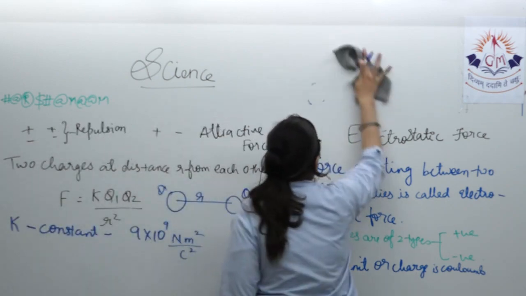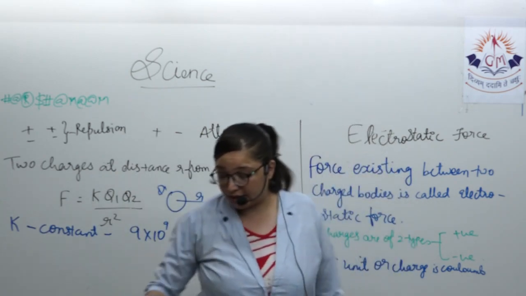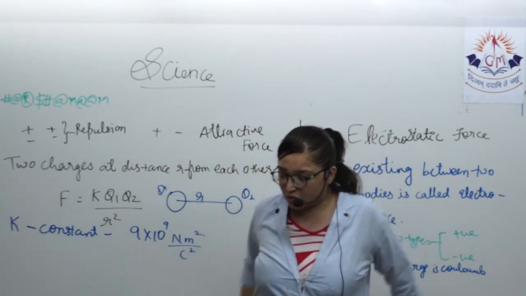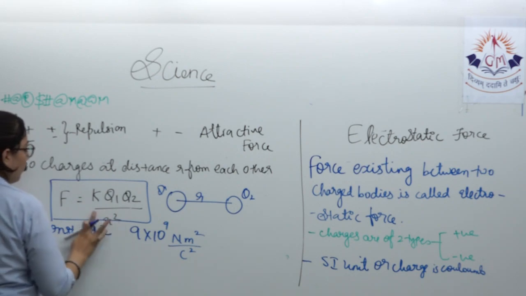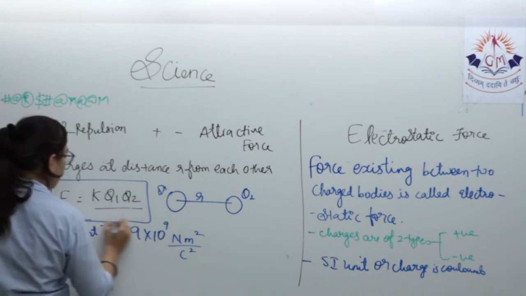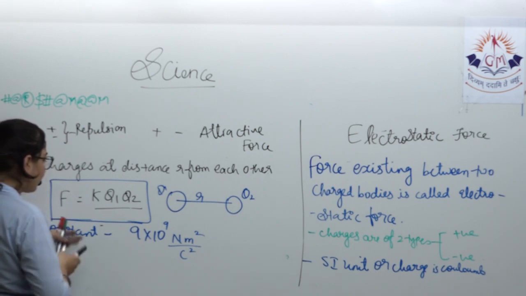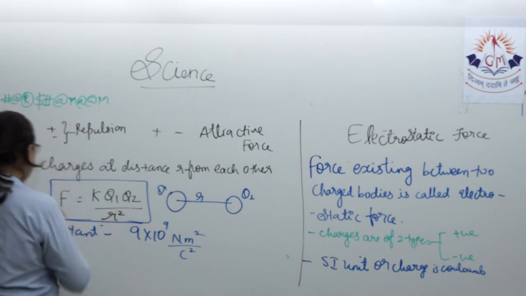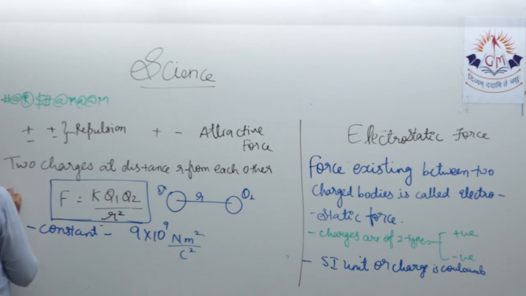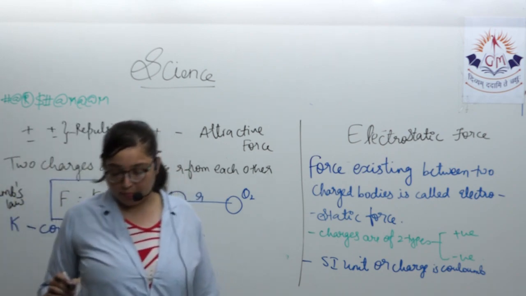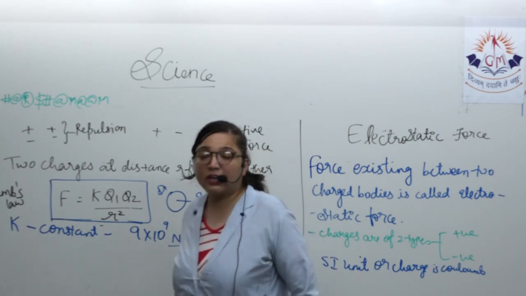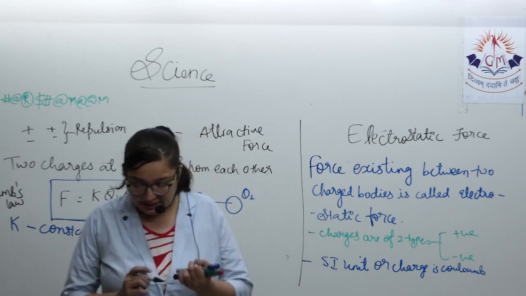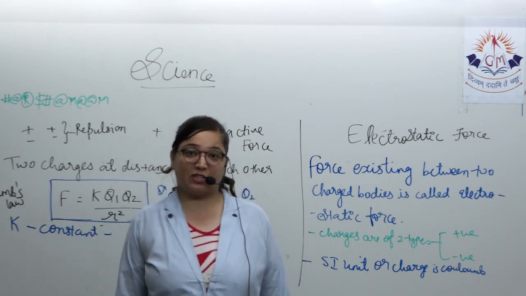Alright. This formula F is equal to K Q1 Q2 upon R square is called Coulomb's law. What is it called? Coulomb's law. In the memory of the name Coulomb, it is also called Coulomb's law. And electrostatic charge can be transferred, but it cannot be created or destroyed.